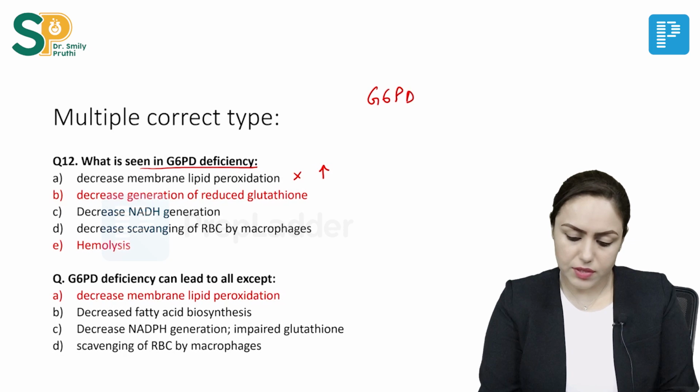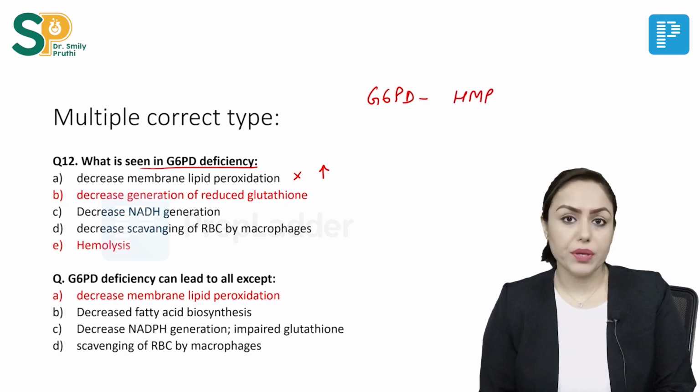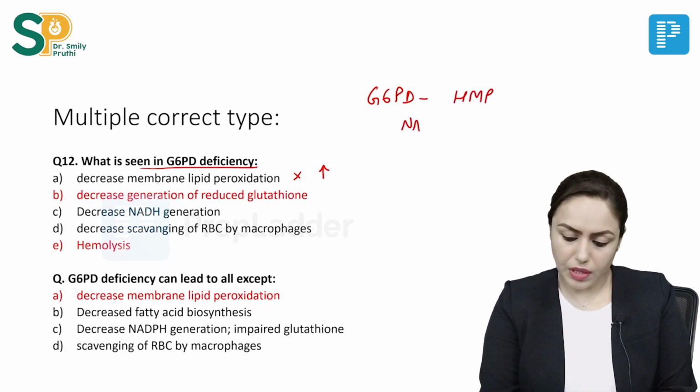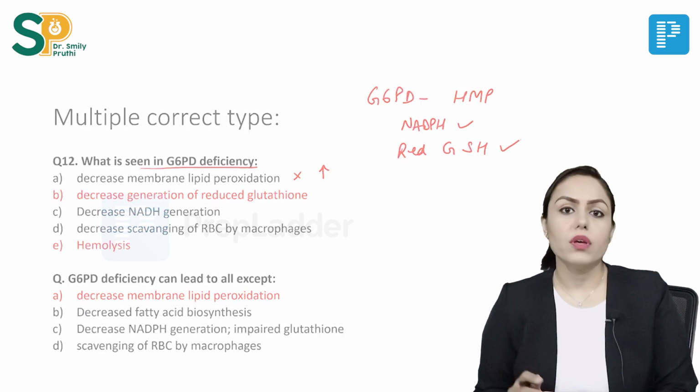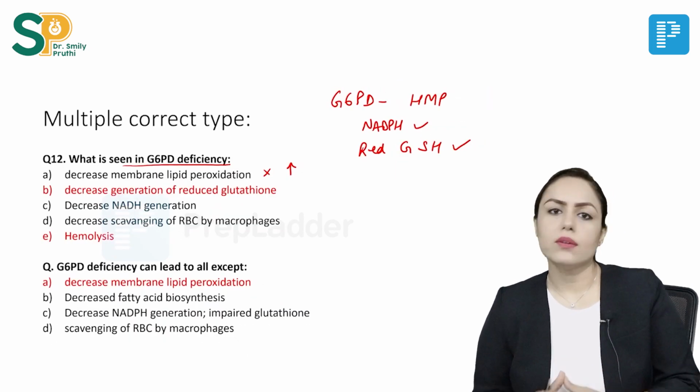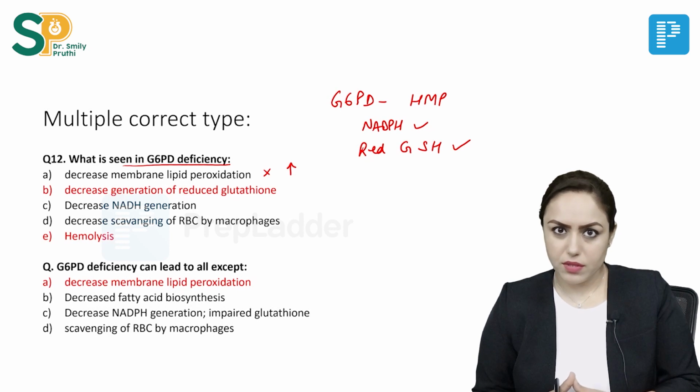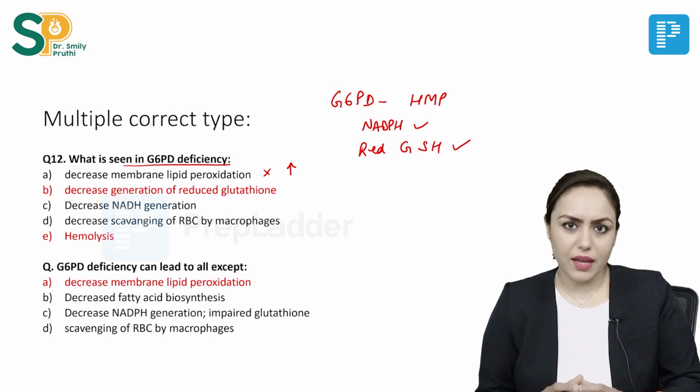G6PD is an enzyme of HMP, and due to HMP, NADPH is formed and reduced glutathione is formed, which will destroy the dangerous free radicals, so the cell membrane is intact.